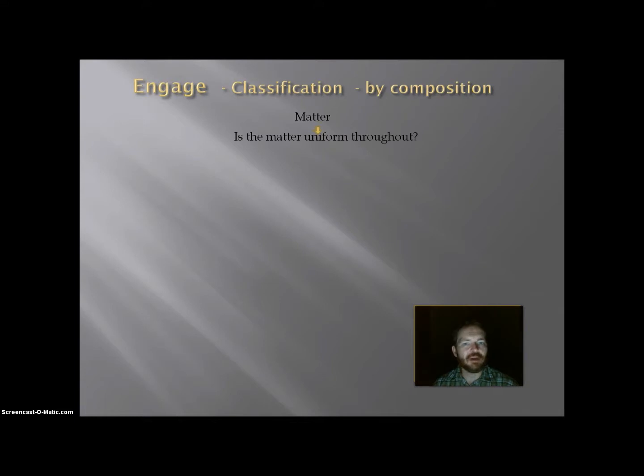Now, when you're trying to categorize matter, you want to ask yourself some questions. First of all, is the matter uniform throughout? That means, does it look like it's all the same stuff? The answer is no. We've categorized that material as heterogeneous, and anything that is heterogeneous can be a mixture, because you can see the different components in it. If the answer is yes, then it is homogeneous.